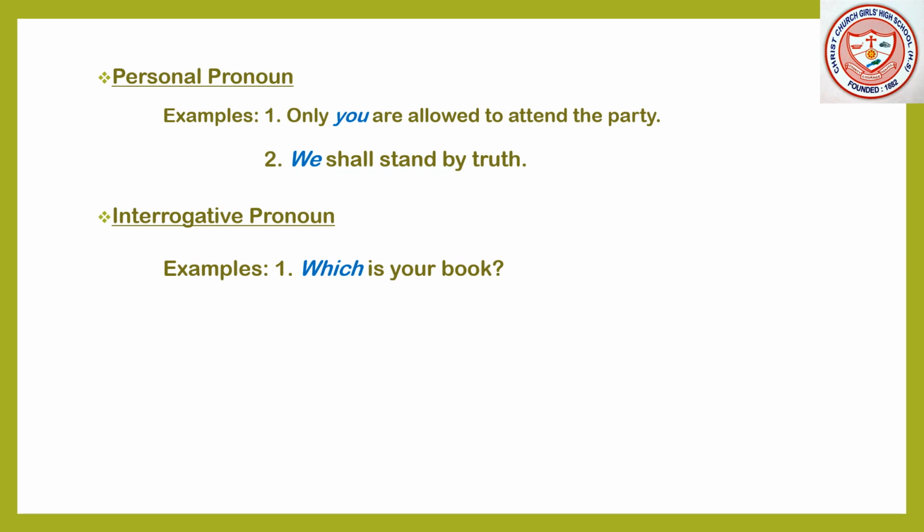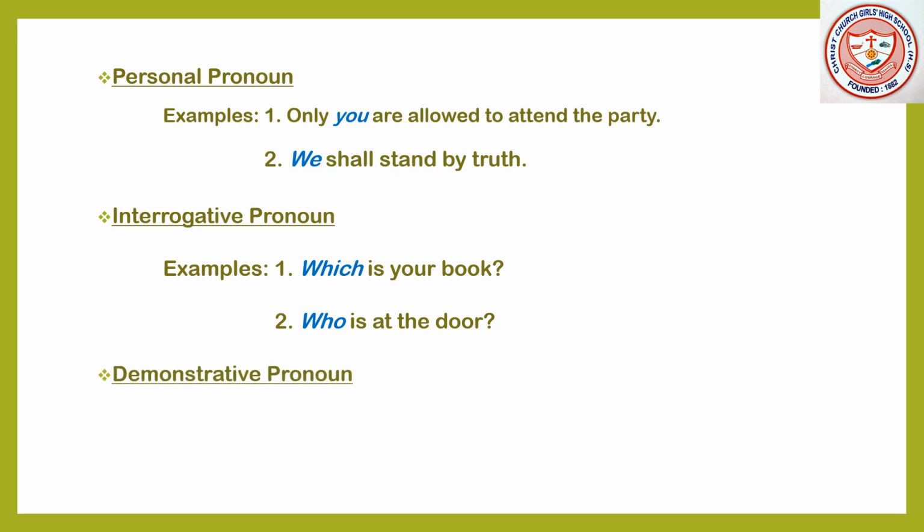Here, which has been used of thing and it implies a selection. That is, it implies a question concerning a limited number. Next example. Who is at the door? In this sentence, who is interrogative pronoun. Here, who has been used of a person.